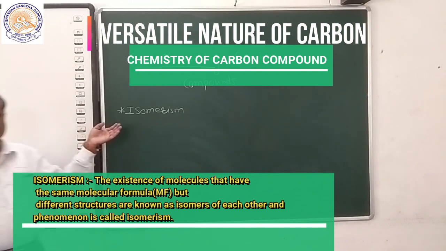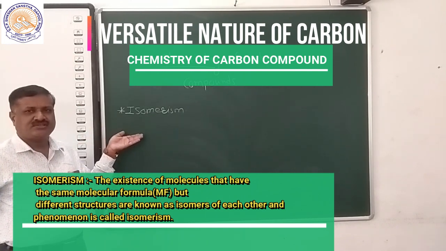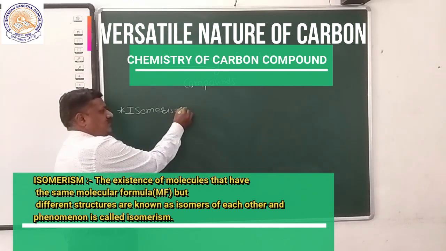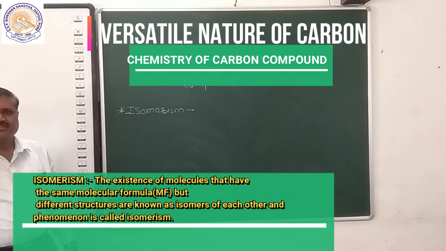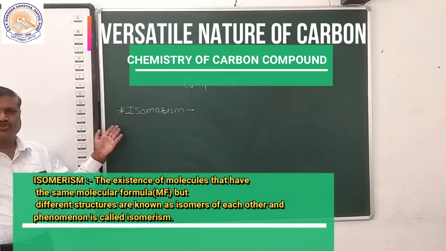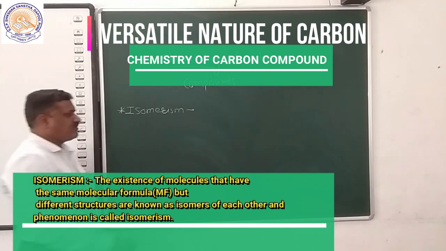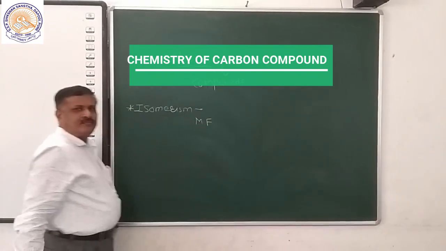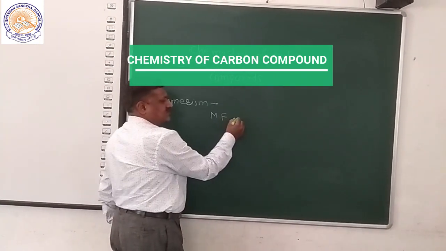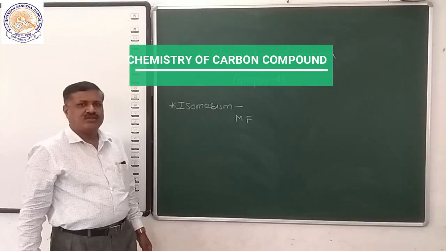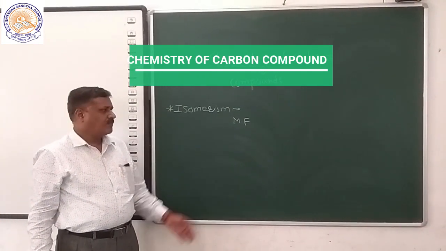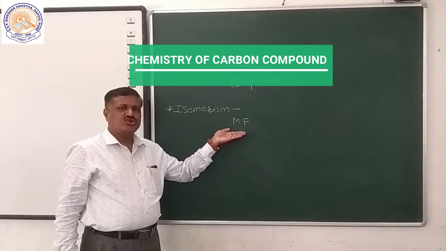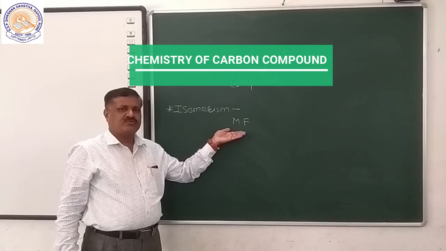Isomerism. Already we learned why carbon forms 90% of the compounds on the earth. Already we defined isomerism also. Further, we'll take examples of isomerism. Compounds having the same molecular formula but different structures are called isomers, and the phenomenon is called isomerism.